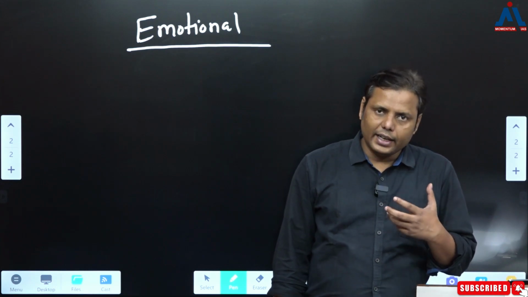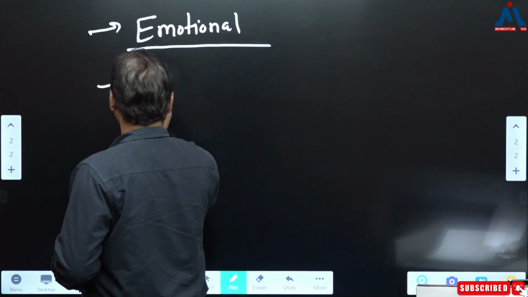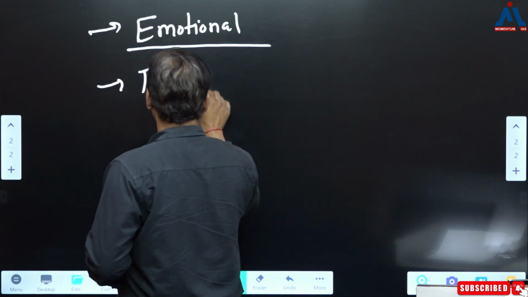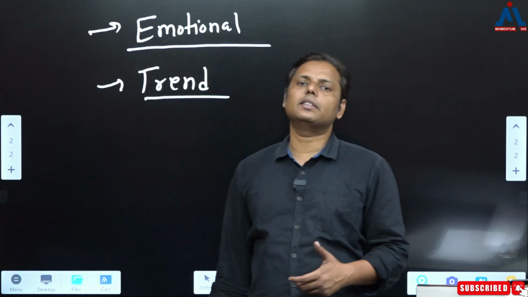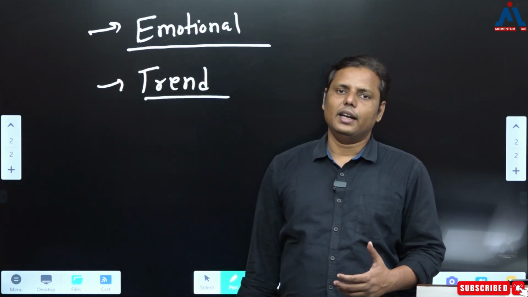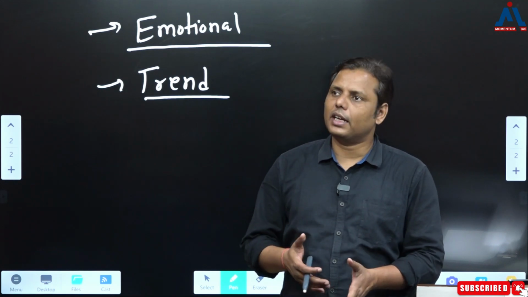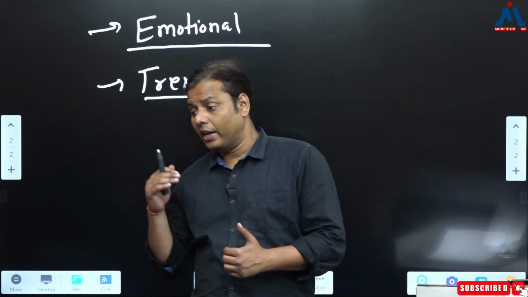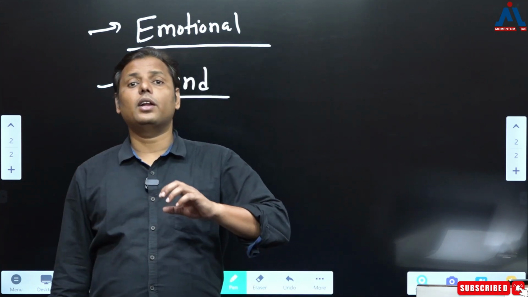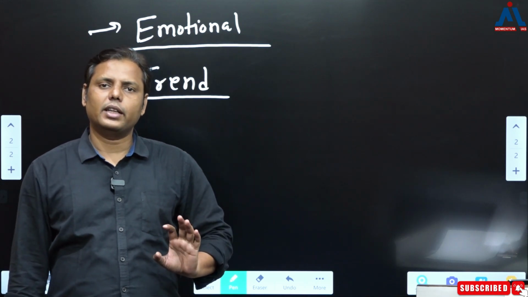And the second thing, that is again very important, apart from being emotional, there is another thing which somehow motivates them to select a particular optional paper, and that is the trend. Now what is the trend? Like in the market, there are so many rumors about the optional paper. Rumors as in, if you are taking this optional paper, undoubtedly you are going to be selected. If you are taking this optional paper, you are somehow reducing your chances to be selected. These kinds of rumors are there in the market.